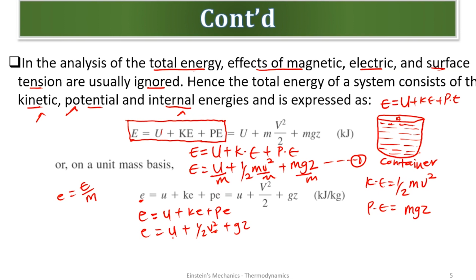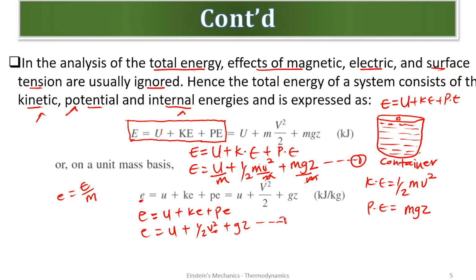Don't say I didn't bring the mass here. This capital U, which is total internal energy, divided by the mass will give us a small u. And this small u will tell us that it is specific internal energy. Are we good? And this mass will cancel that, giving us half v squared.